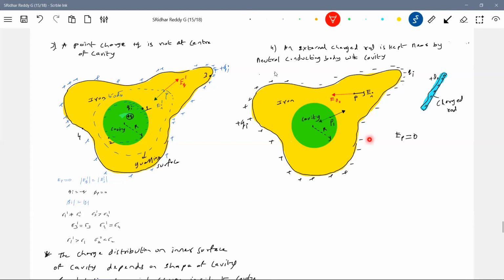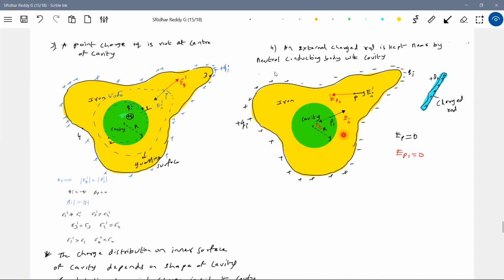Okay, the conditions we have to write: this is due to EQ naught. I'll better write this as a dash. What is the net field strength at point P1? Again, it will be 0. You check it. The net field strength at point P1 will be 0. So now look at the cavity. If at all any charge is present here, it will not experience any force. So what is this cavity now? Shall we say it will become like electrostatic shielding? So what to do now? Who will shield this particular conductor, this iron conductor?